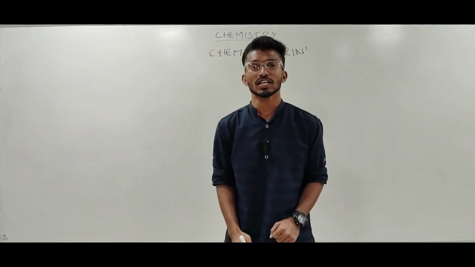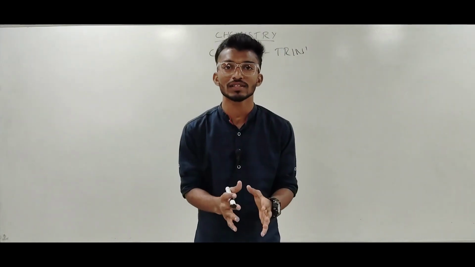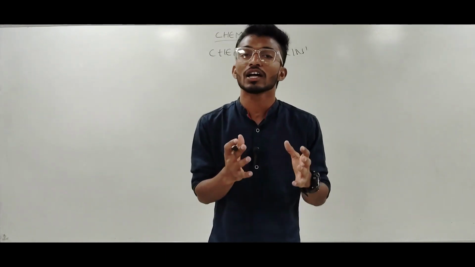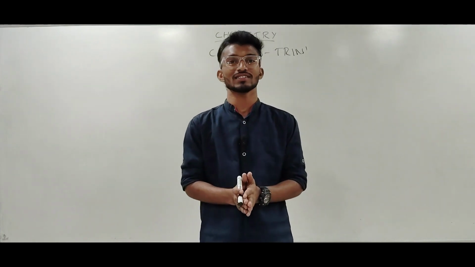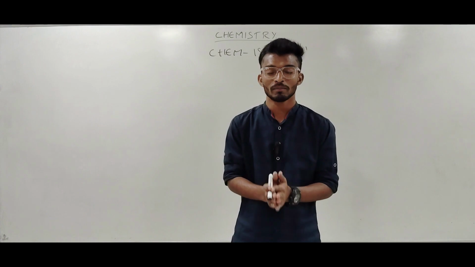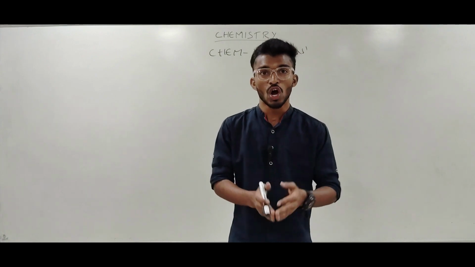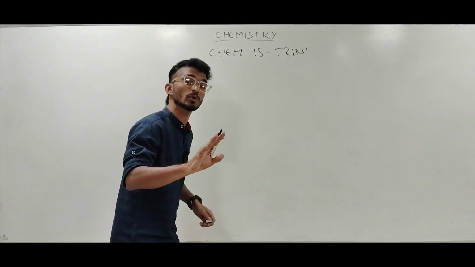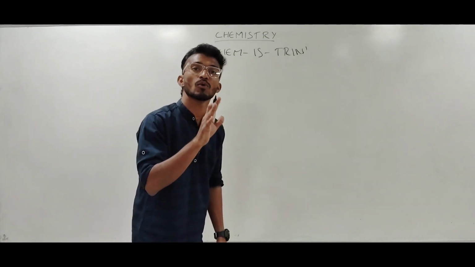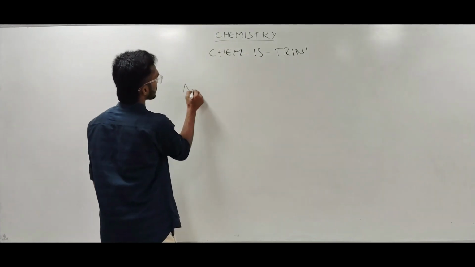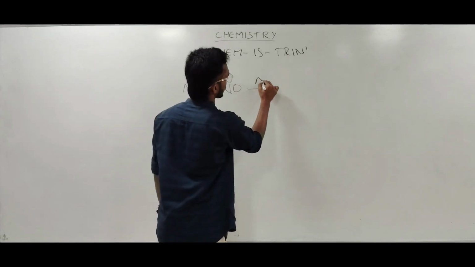In the 1780s, the chemists of those days decided that all the compounds which are prepared or synthesized from plants or animals are called organic compounds, and all the compounds which are produced from minerals are known as inorganic compounds. But as the days passed on, in 1828, a chemist from Germany proved that organic compounds can also be produced from inorganic compounds by synthesizing urea from the inorganic compound ammonium cyanide. This is the first milestone created in the history of organic chemistry.